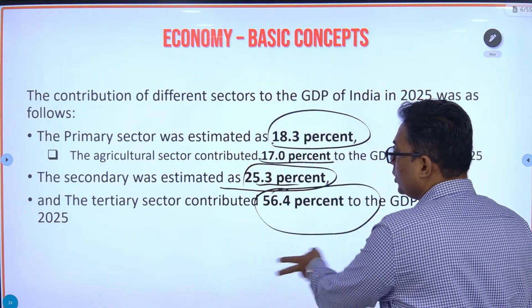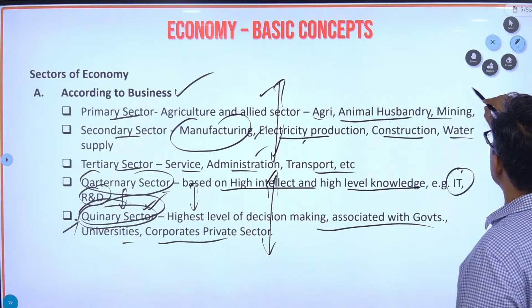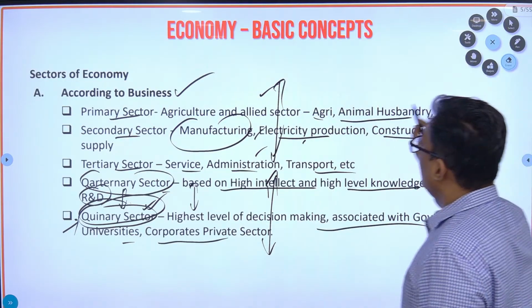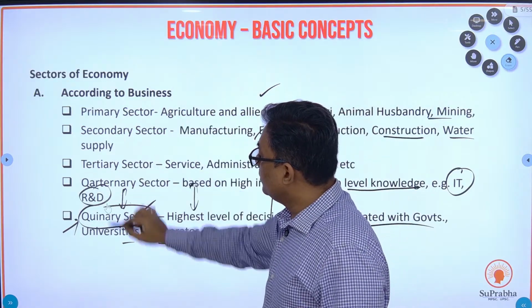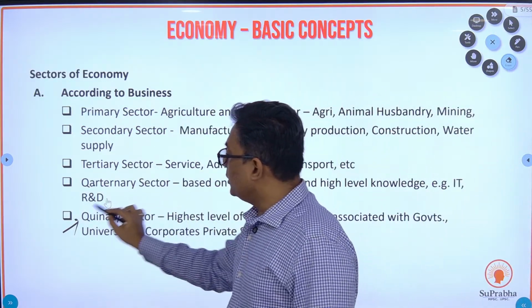Once you have understood this concept, what is a primary sector, what is a secondary sector, then it's easy to mug up this part.